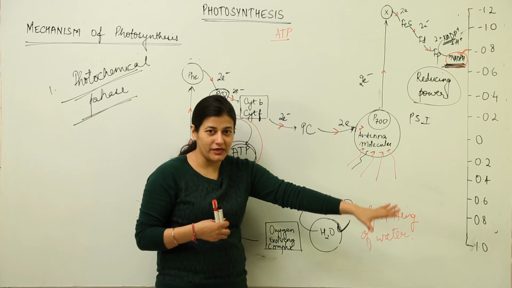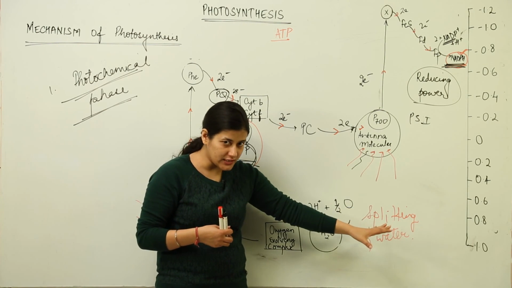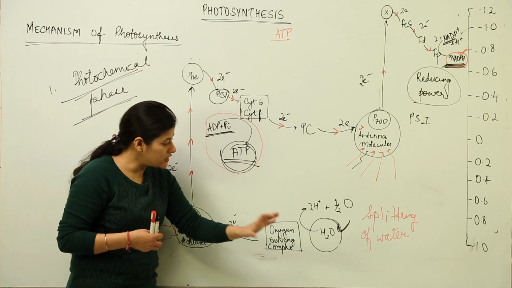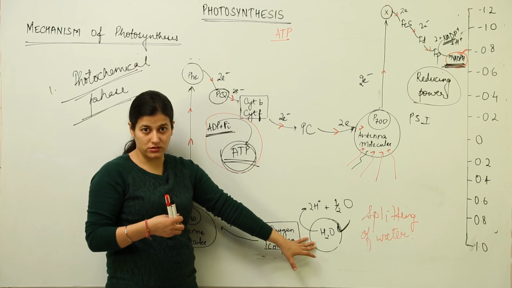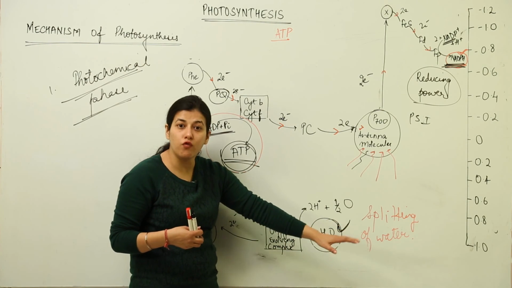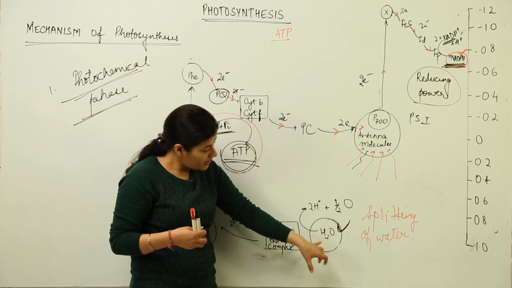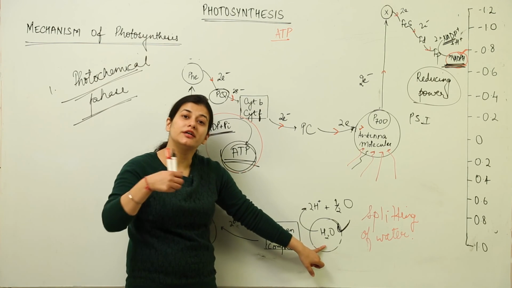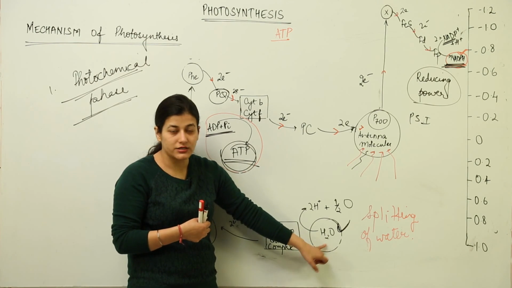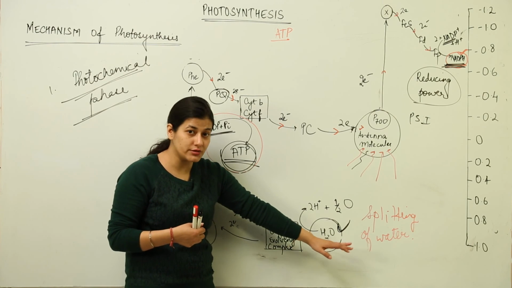So the statement lies correct, where we have studied that water is the supplier of the electrons. It is the water which is responsible for the reduction of carbon dioxide. A suitable agent comes and reduces the carbon dioxide.